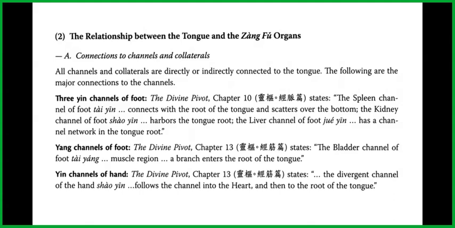The yang channels of the foot: the Divine Pivot, Chapter 13 states the bladder channel of foot taiyang, in the muscle region, has a branch that enters the root of the tongue. For yin channels of hand, the Divine Pivot states the divergent channel of the hand shaoyin follows the channel into the heart and then to the root of the tongue.